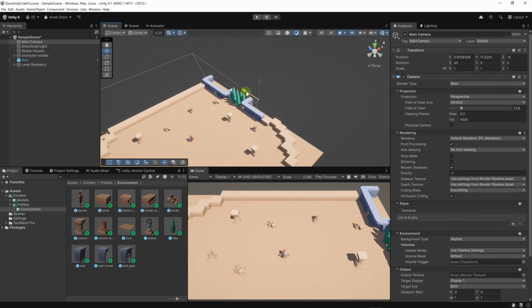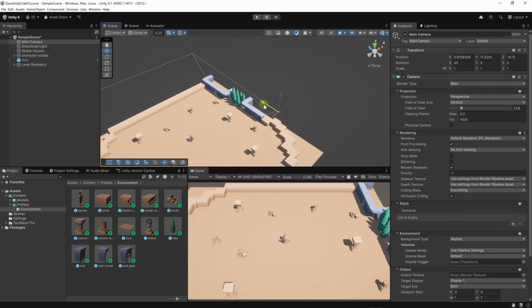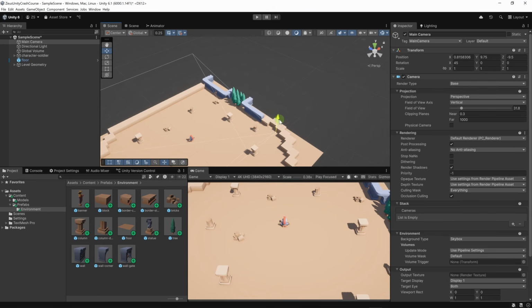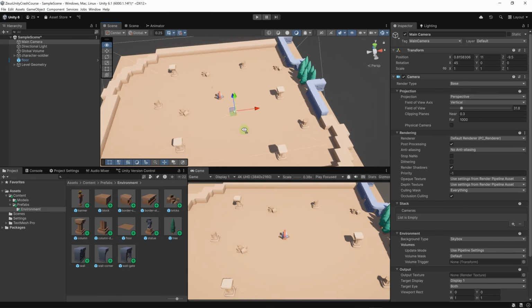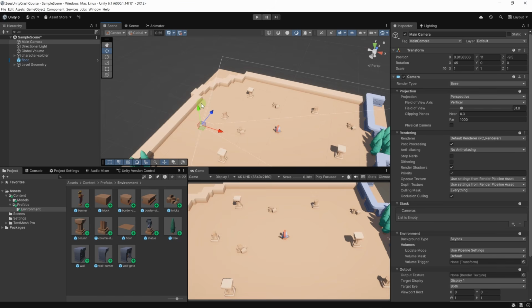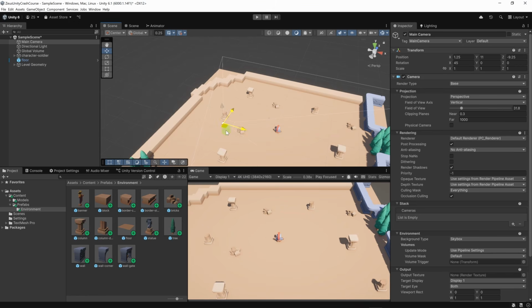Perhaps to view the character better, we can move the camera back a little bit and we can move it down a little bit. And the reason why I wanted to point in this direction is because the Z axis of the camera, also called the forward axis, is aligned with the forward axis of the world. You can see it in this little gizmo here. We can also switch from global to local. You can see that pretty much the forward axis is aligned with the world. Later on, when we create a camera controller, it will be easier to control the camera if it's aligned with the world.